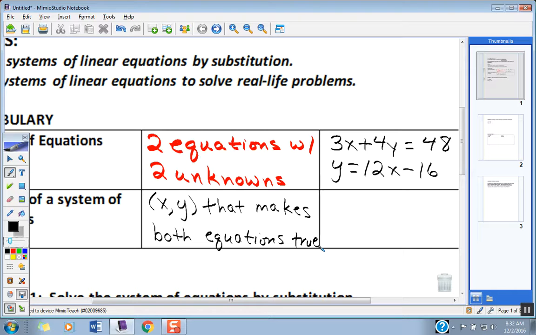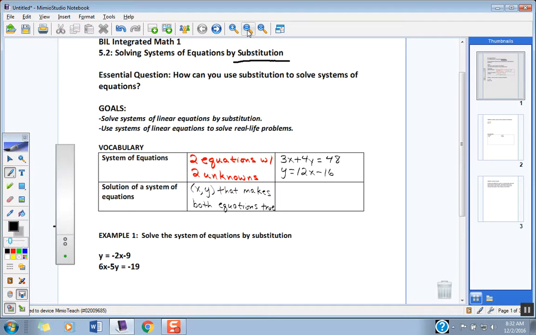Okay. So let me minimize this a little bit. Let's talk about this idea of substitution and what's really going on here. All right? Now, do you guys agree that you could punch this into decimals right here, find your graphs, look at your graphs and find the point of intersection and get a solution? You could. The thing that we're going to be looking at as we move forward, when we get ready for a quiz and get ready for a test, is, can we do this now using this method called substitution?